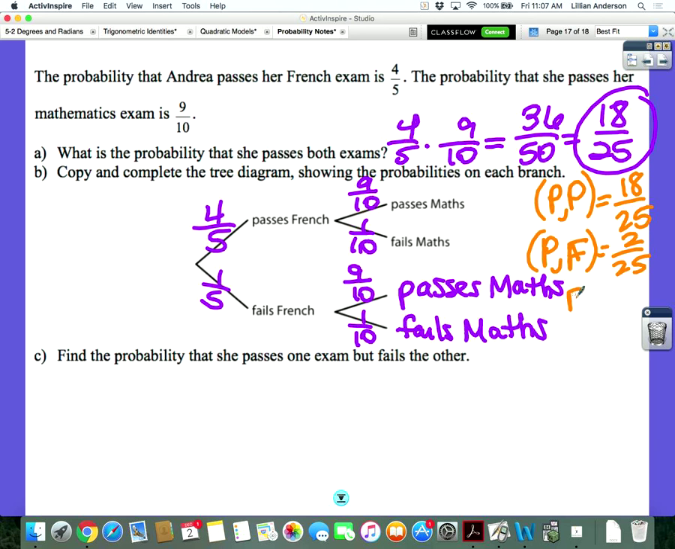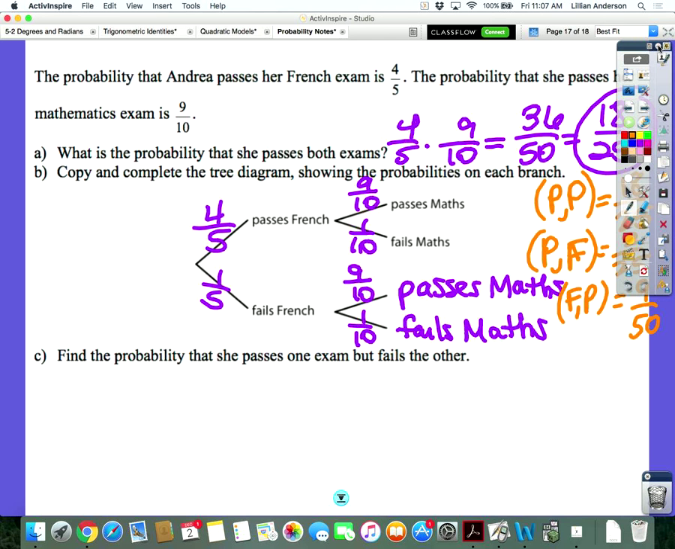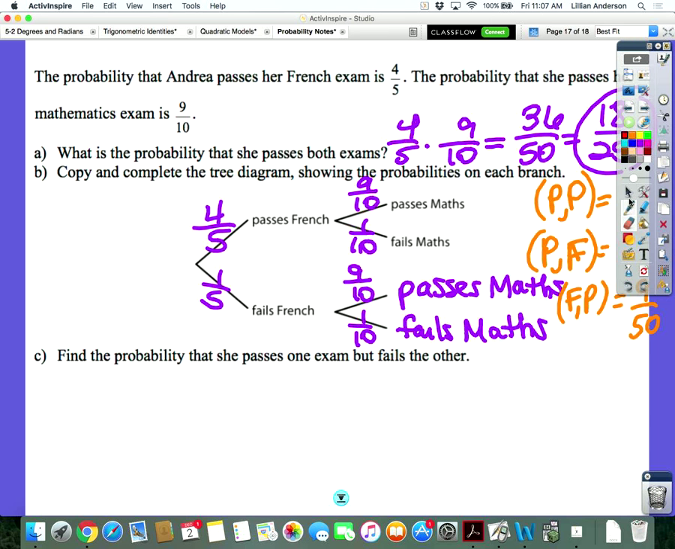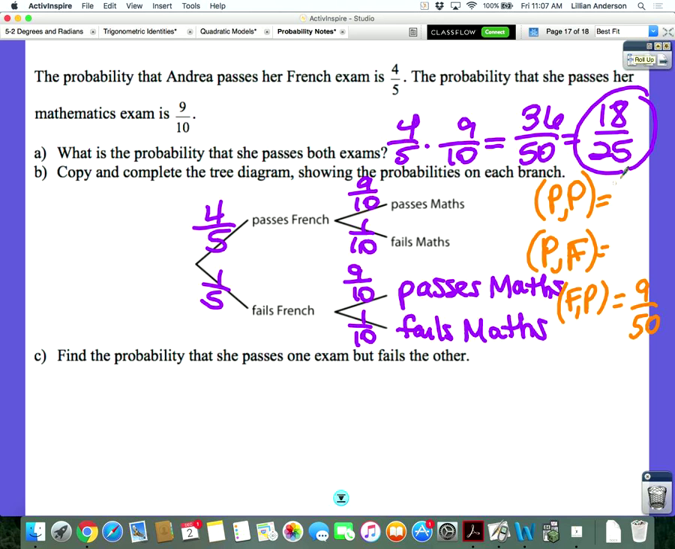She could fail French but pass math, which is 9 out of 50. That one doesn't reduce nicely, so I'm going to leave this then. That's why I left 4 out of 50. My mistake. So this one is 36 out of 50, 4 out of 50.